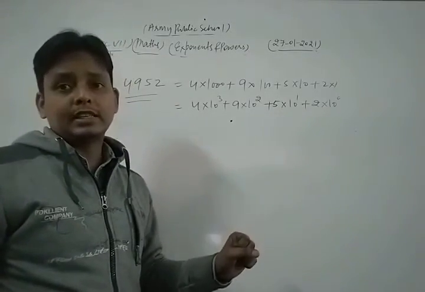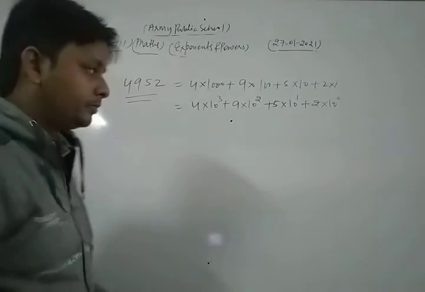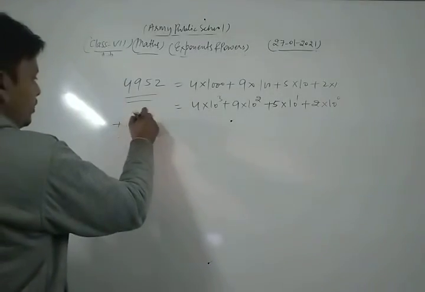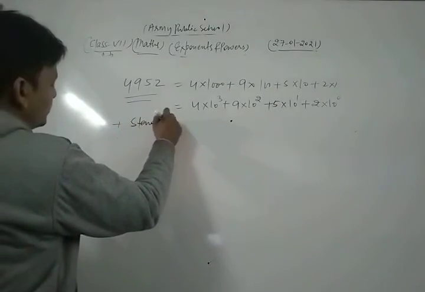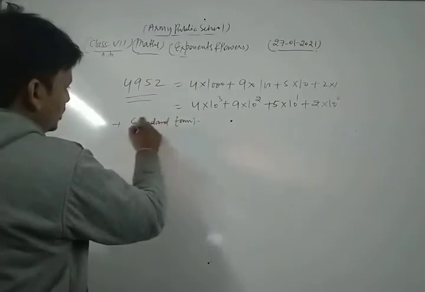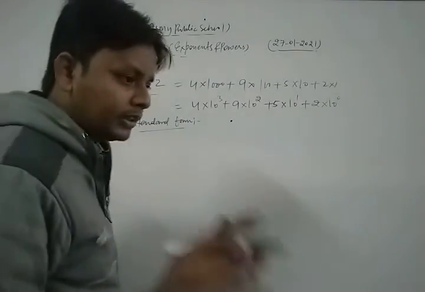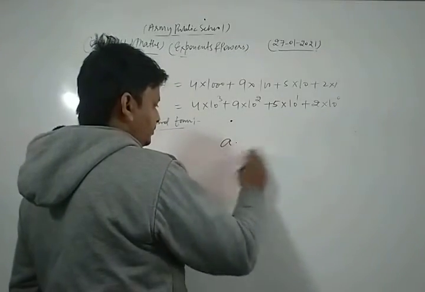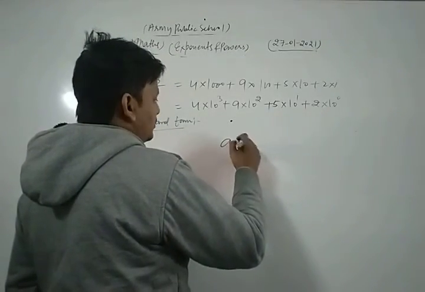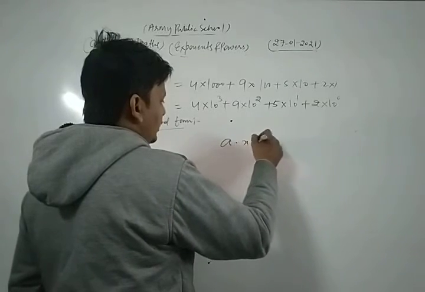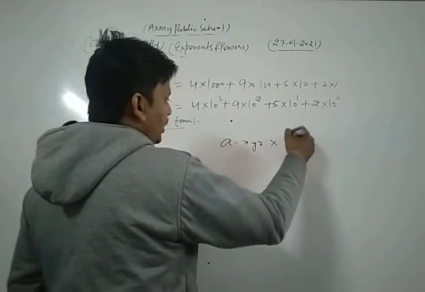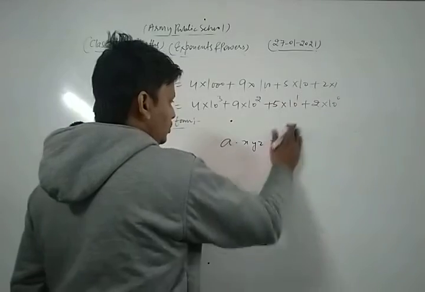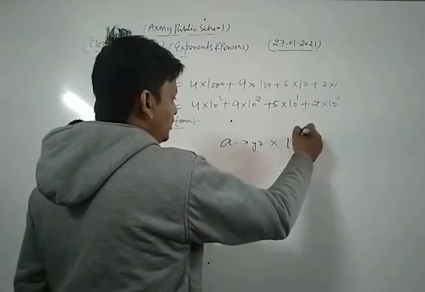Suppose we write any number in standard form. In standard form we write any number in the form of a point xyz into 10 to the power b.